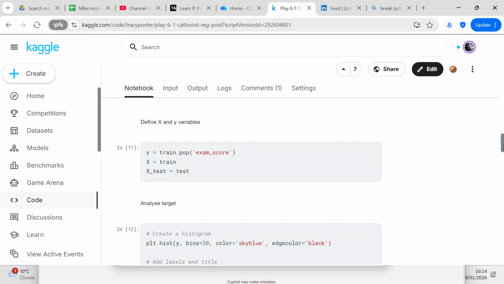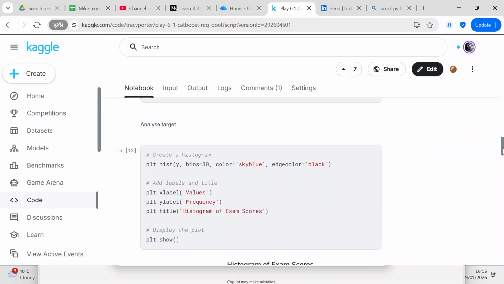Your Y variable is your dependent variable. So Y equals train.pop('exam_score'). What it does is it pops the exam score out of the train data frame. And X is the remaining columns in the train data frame. And X test is test.